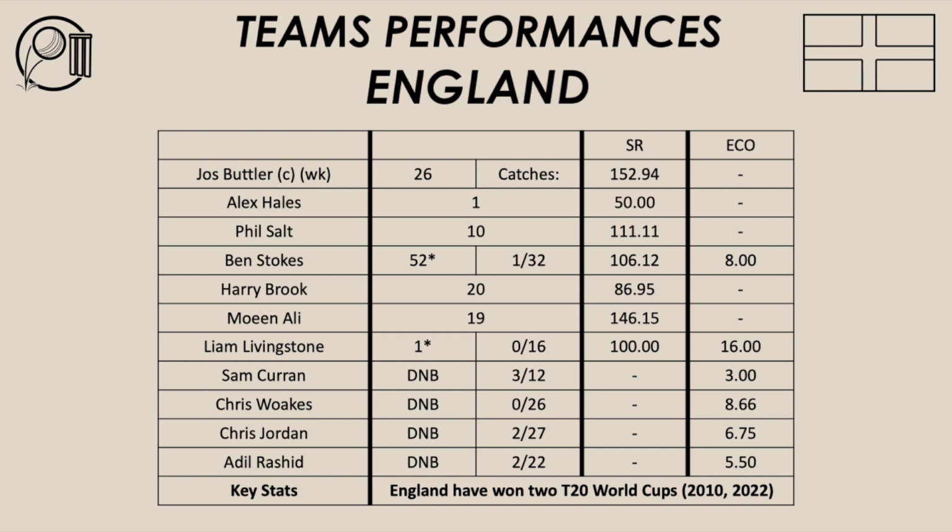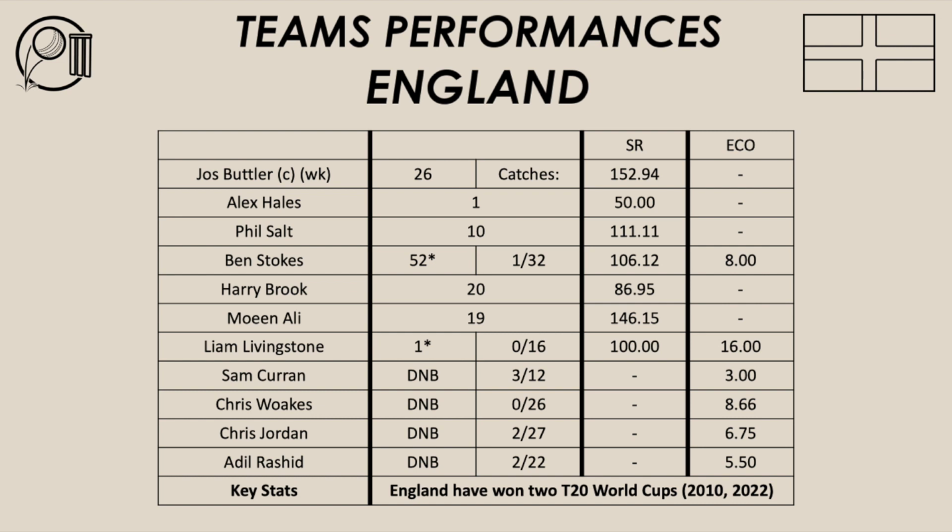Let's have a look at England's bowlers and their performance in this T20 World Cup final against Pakistan at the MCG. 3 wickets for Sam Curran, 2 wickets for Jordan and Rashid, a wicket for Stokes, and no wickets for Livingston and Woakes. That's how the England bowlers went about things in this T20 World Cup final against Pakistan. England's bowling was good in this T20 World Cup final against Pakistan.